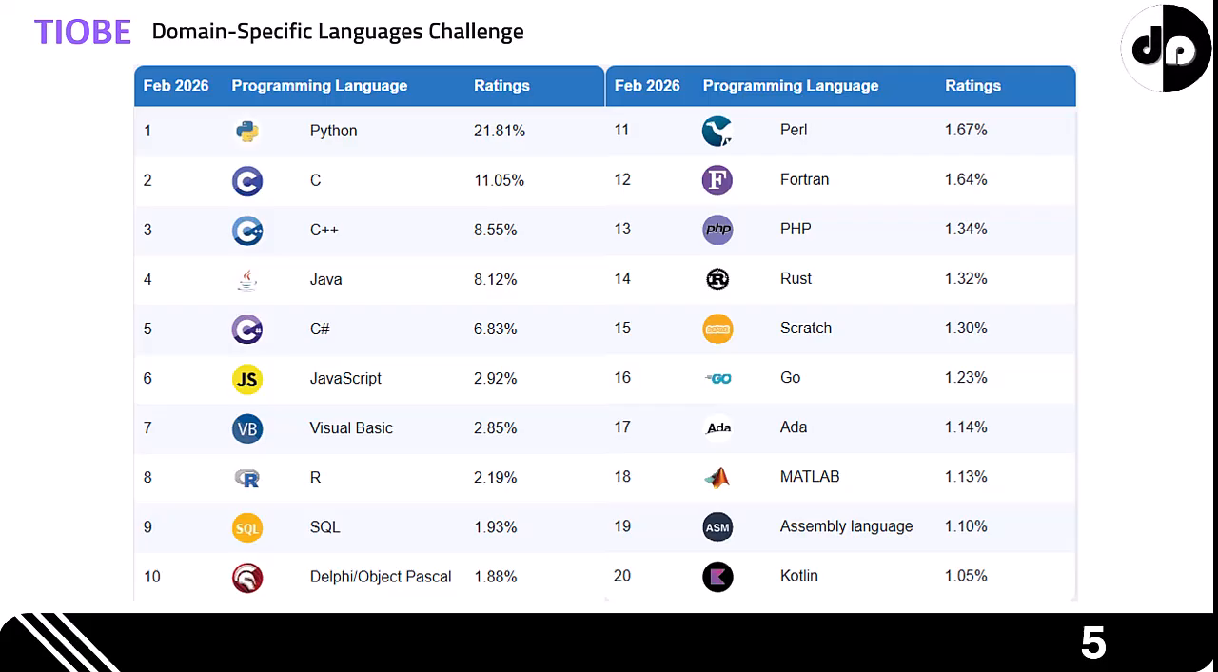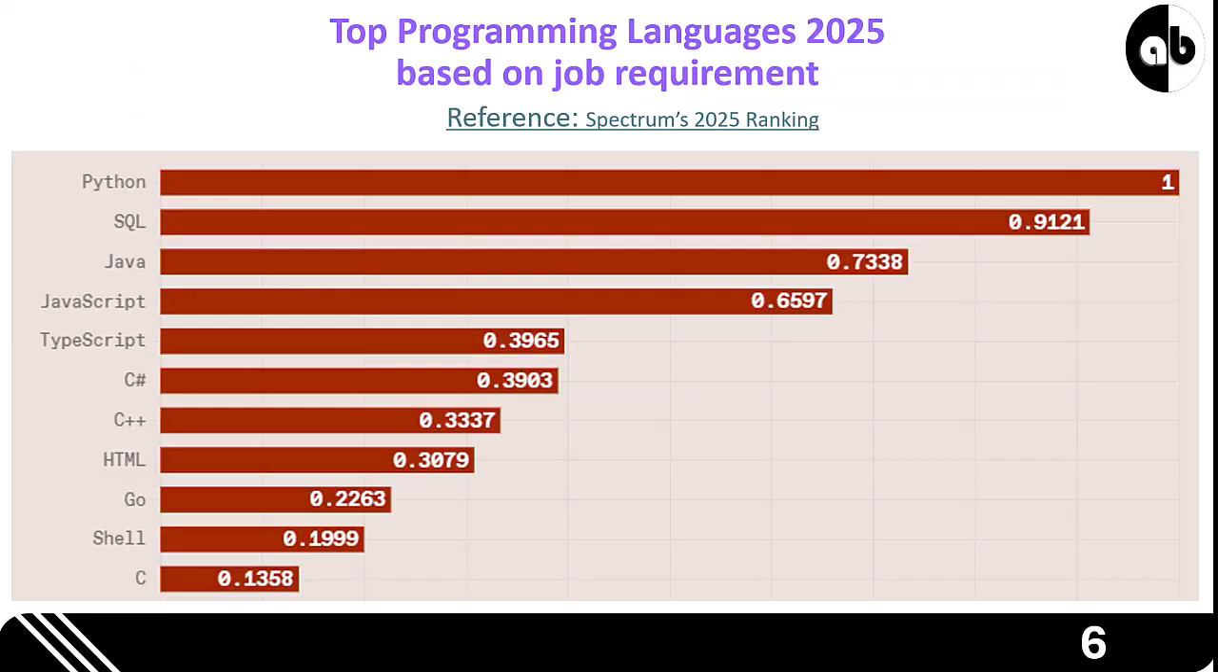Tiobe Index, the power of Java. Looking at the Tiobe Index for February 2026, we see Java consistently holding its ground as a titan in the industry. Notice that Java remains in the top for most popular languages globally. While newer languages emerge, Java's massive install base and reliability mean it remains a critical skill for any professional developer. Job market and features. Why Java? Java's dominance is even more apparent when looking at job requirements and industry rankings like Spectrum's 2025 report.